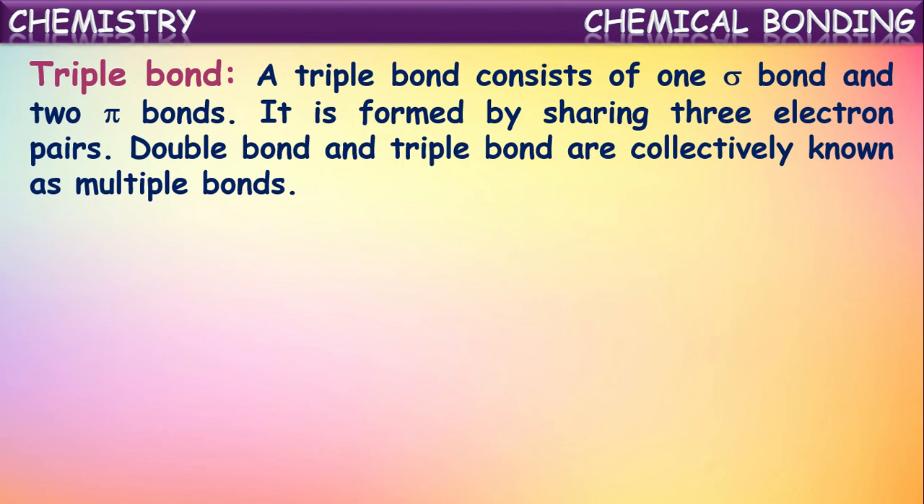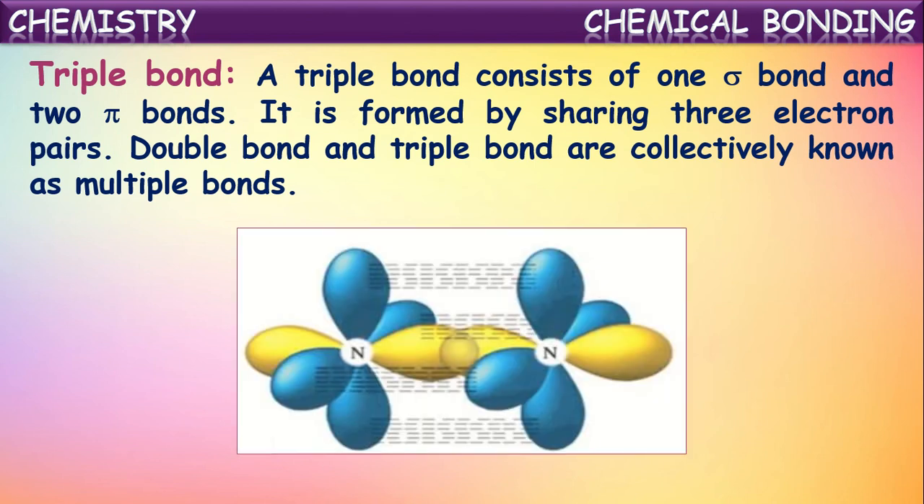A triple bond consists of one sigma bond and two pi bonds. It is formed by the sharing of three pairs of electrons between two atoms. We can take an example for this: formation of the nitrogen molecule. In the formation of the nitrogen molecule, first between the two nitrogen atoms, three pairs of electrons are shared. So we can explain this with the orbital overlapping concept also. When two nitrogen atoms approach each other, the 2pz orbital of nitrogen, which is having a single electron, overlaps with the 2pz orbital of another nitrogen atom, resulting in the formation of a sigma bond like this.